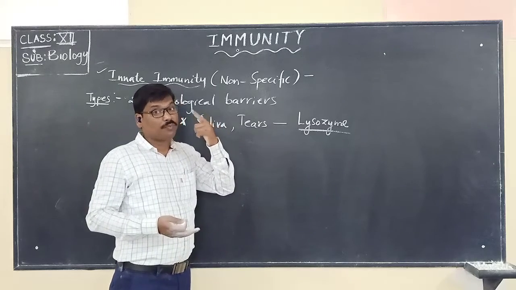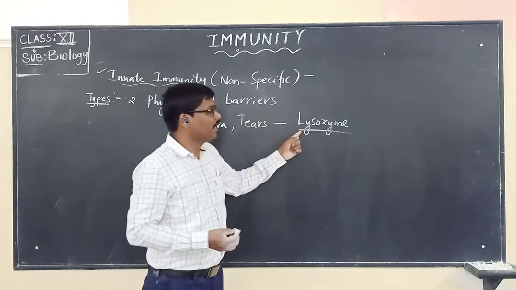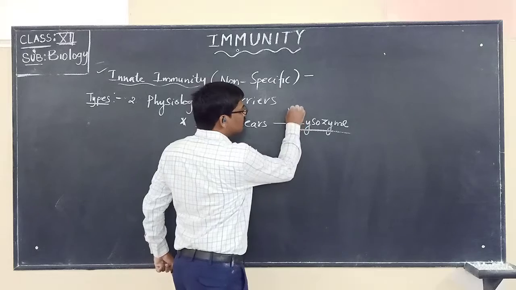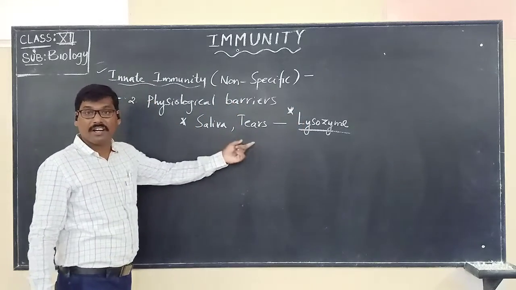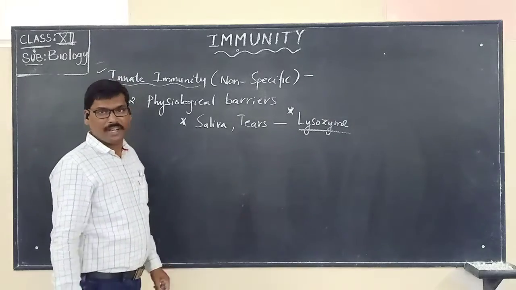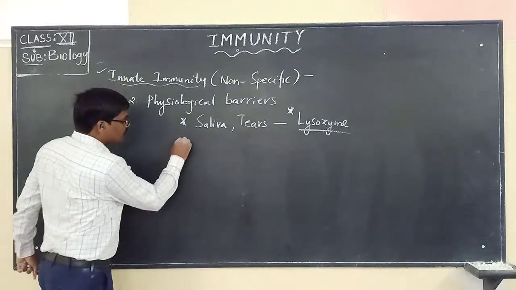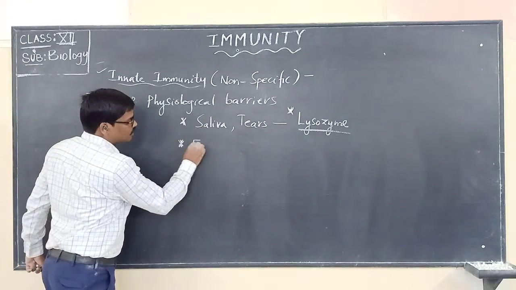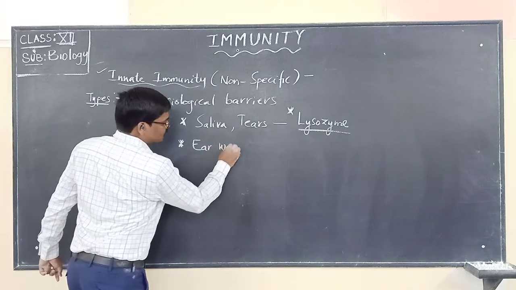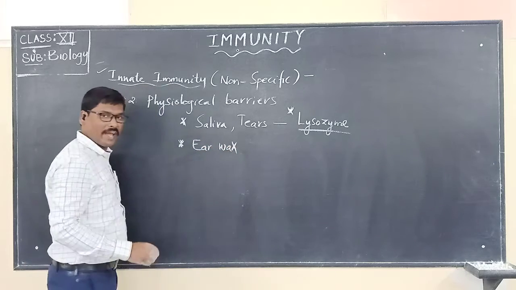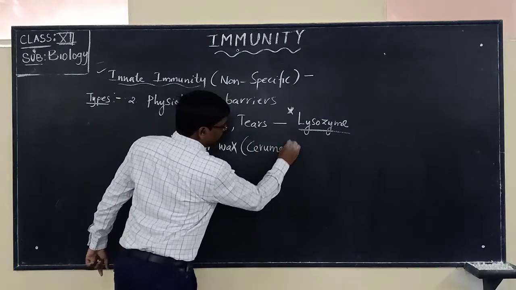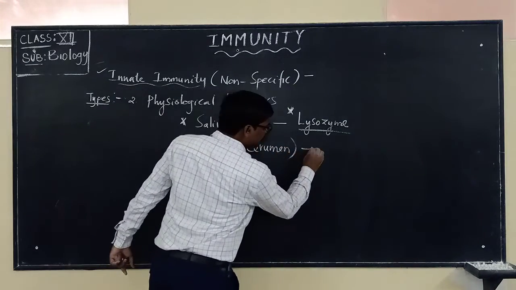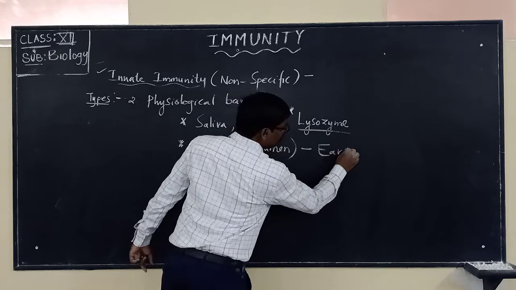The germs falling on the surface of the eye. So here we have to remember the lysozyme, that is present in the saliva and also in the tears. Saliva and tears. And there is another one, earwax, or otherwise we call it cerumen. This is present in the ears.